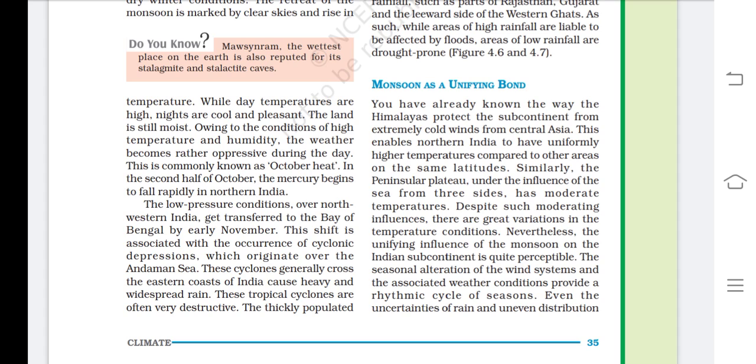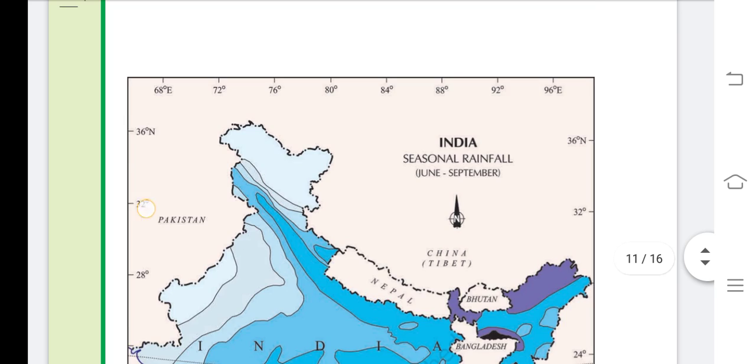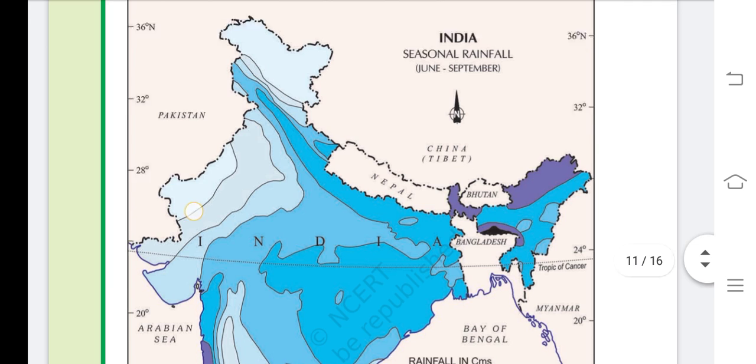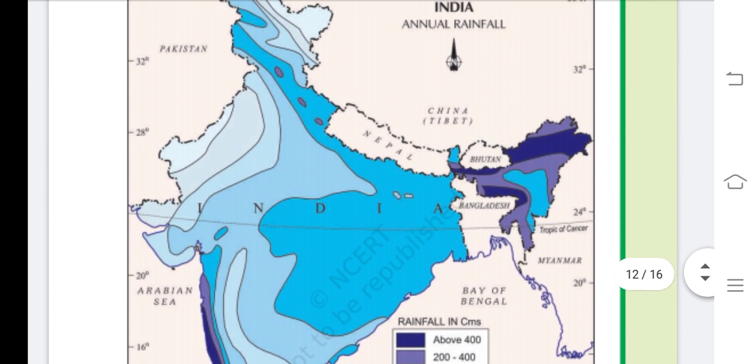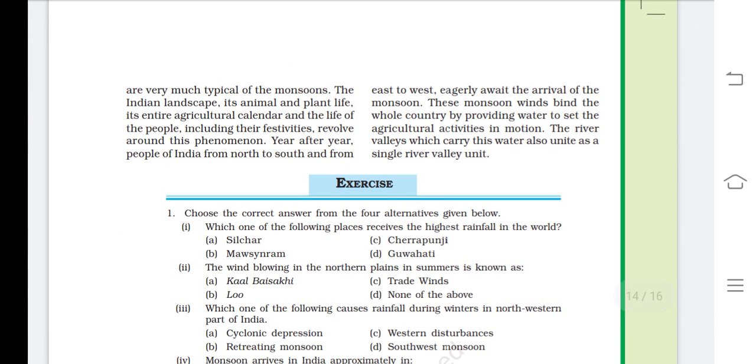Despite such moderating influences, there are great variations in the temperature conditions. Nevertheless, the unifying influence of the monsoon on the Indian subcontinent is quite perceptible. The seasonal alternation of the wind systems and associated weather conditions provide a rhythmic cycle of seasons, even with the uncertainties of rain and uneven distribution. Here just see this map: it shows the seasonal rainfall, June to September, and next the annual rainfall. These are very typical of the monsoons, meaning rainfall variations can also change.